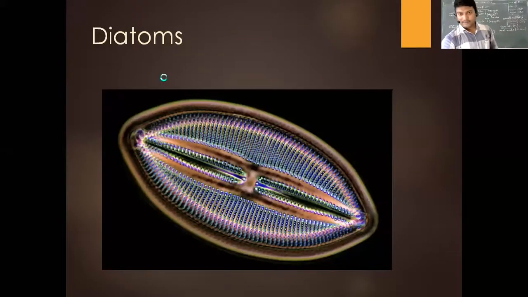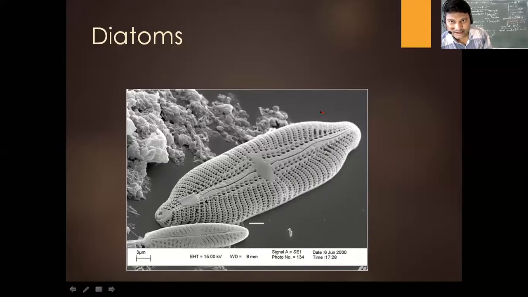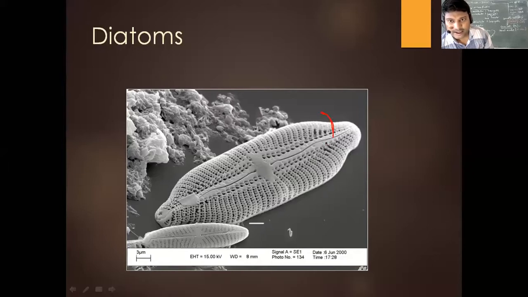Now, what you see here in this picture is this particular part. Okay, we are running out of time. This particular part is one particular shell or one particular cover, and as you can see, this particular part is another covering. This is by the way a diatom under an electron microscope, and the scale is 3 micrometers. It's very, very small actually. Now they're fitting together like a soap box. They're fixed here. You can see this center part is going to separate out both.